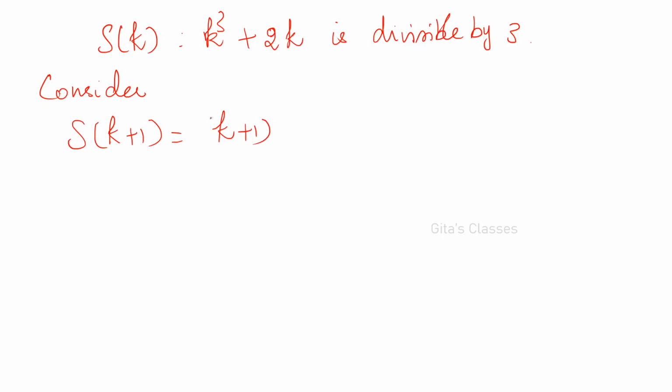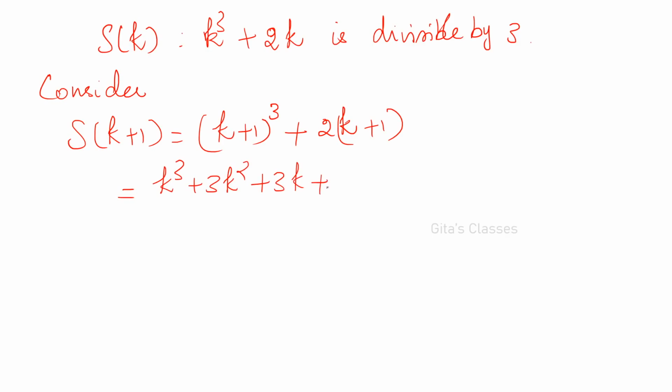Wherever you find k, you have to replace it by k plus 1, right? So k plus 1 the whole cube plus 2 into k plus 1. Now we have to prove that this is divisible by 3. Okay. So expand it: k cube plus 3k square plus 3k plus 1 plus 2k plus 2.